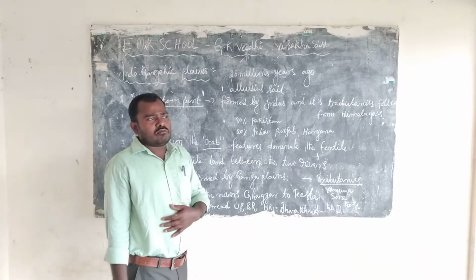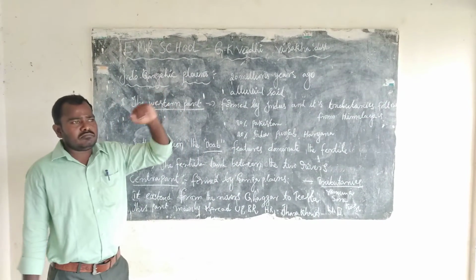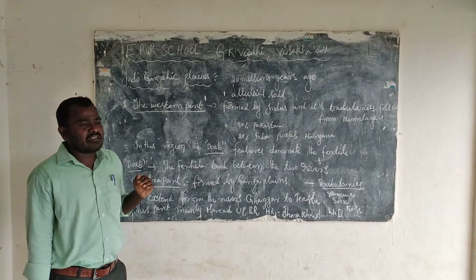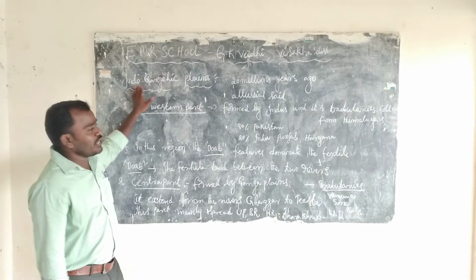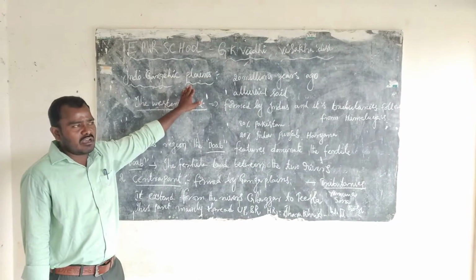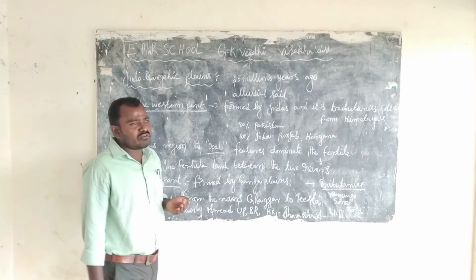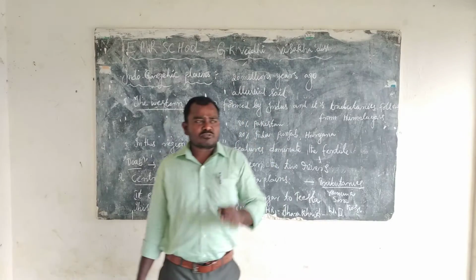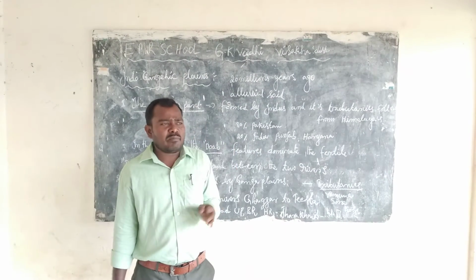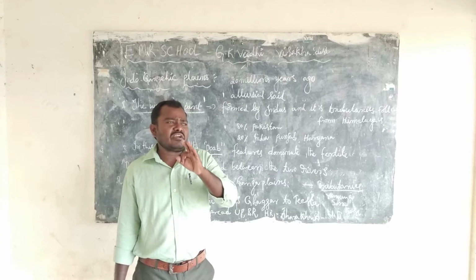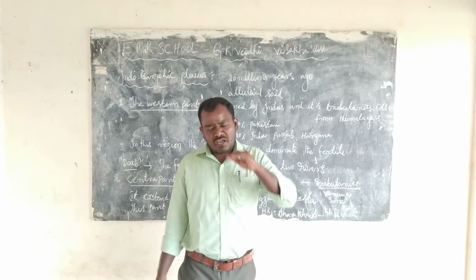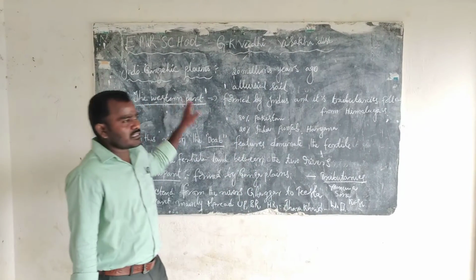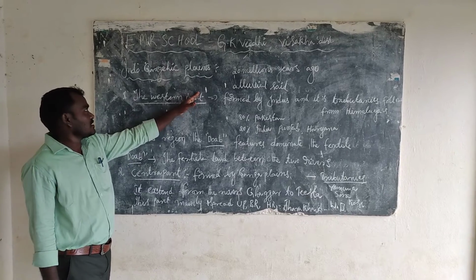Today we are discussing the major relief features in India, the second one: the Indo-Gangetic Plains. Last week we discussed Indian relief features, the primary landforms, and the types of rivers. The question paper asks about the major relief features in India, the Himalayas, which we discussed last month and last week. Today we are going to discuss the Indo-Gangetic Plains.